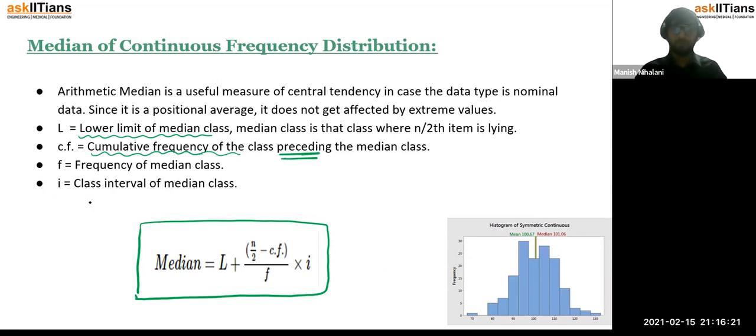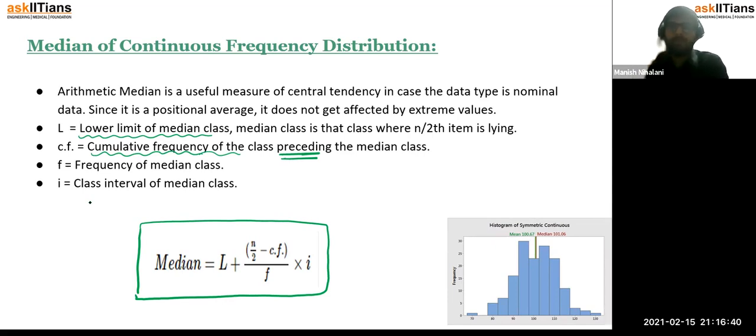Now if you observe, in all of these there is a new term, which is called the median class. So we need to understand what this median class is.